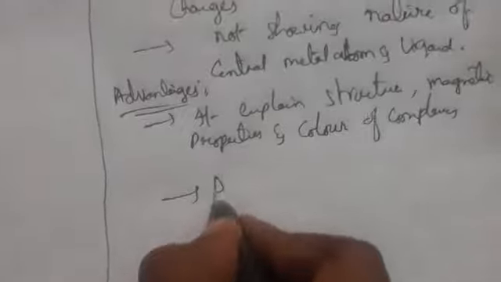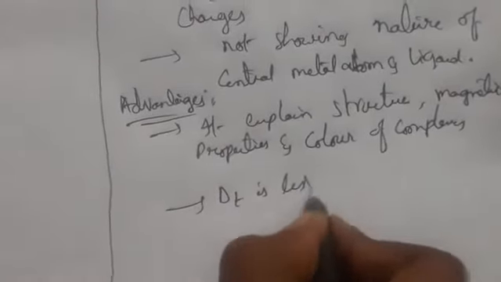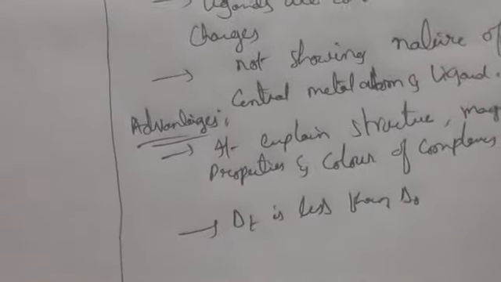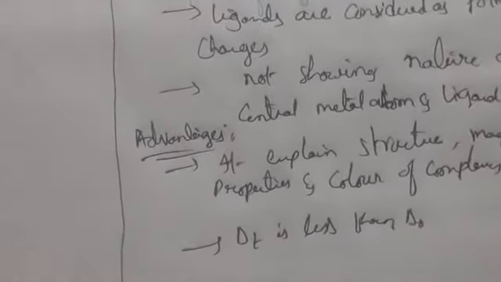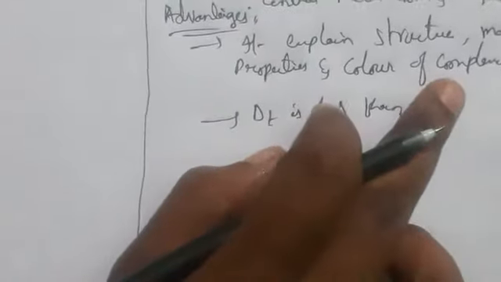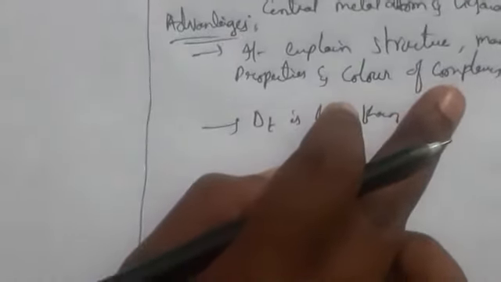So we say that delta T is less than delta naught. Why? Because there are only 4 ligands instead of 6, so the ligand field is only 2/3 of the size.